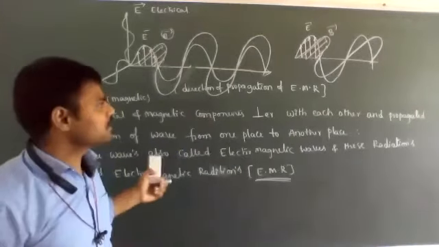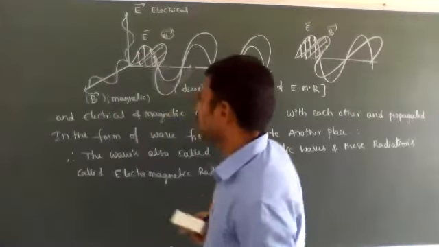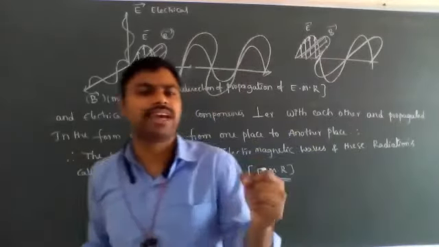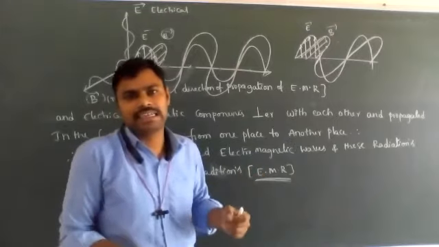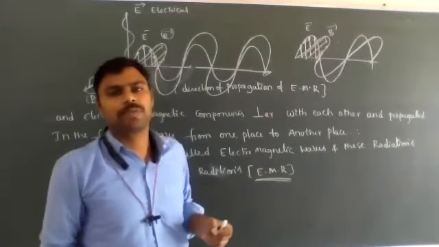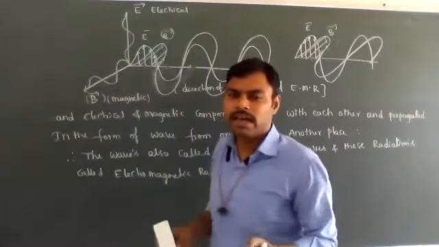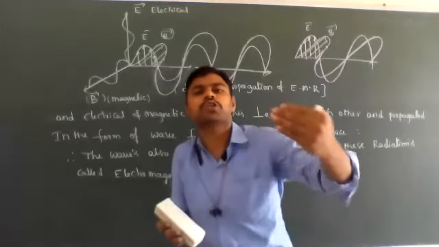So this is the property of the wave nature of light. Light has two important characteristics: one is wave nature, the second is corpuscular nature. The wave theory was explained by Huygens and developed by Maxwell. What they said is that light is propagated continuously.